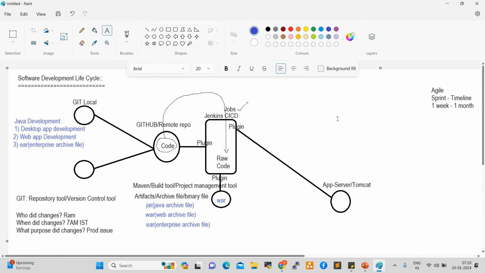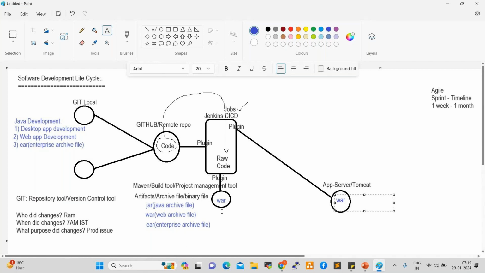Once Maven generates the WAR file, it will be given back to Jenkins. Jenkins will push that WAR file to the application server, where we deploy the WAR files. Application servers understand only WAR, jar, or EAR format. That is why Maven is required here.